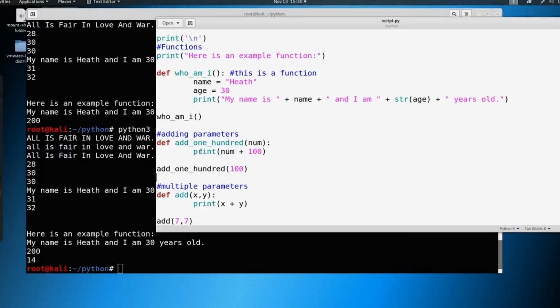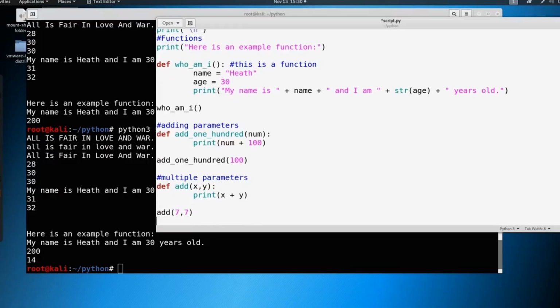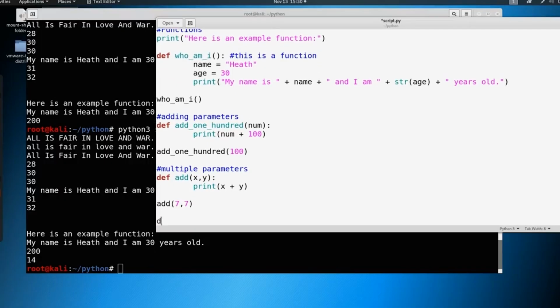All we're doing is building these mini programs, and we can have no parameters, as we saw up here. We can have single parameters or multiple parameters, depending on what we need. So let's go ahead and build a couple more out just to make sense of it. So what if we wanted to define multiply?